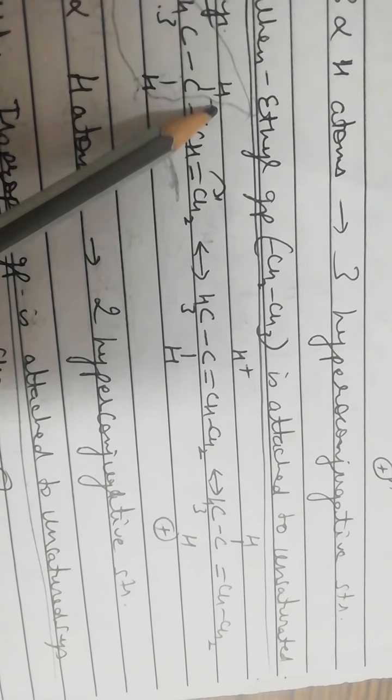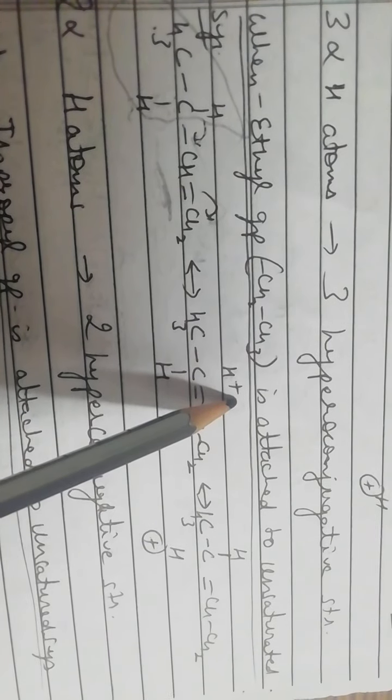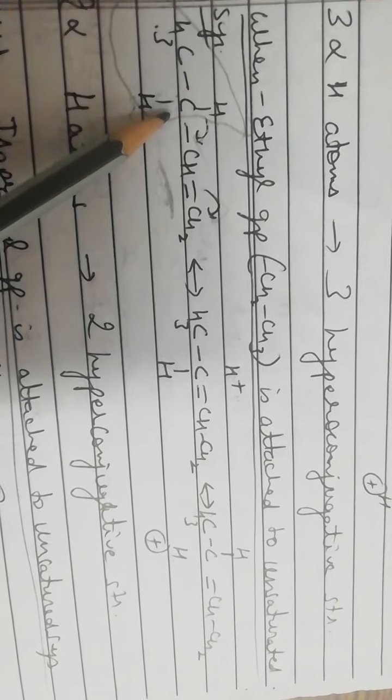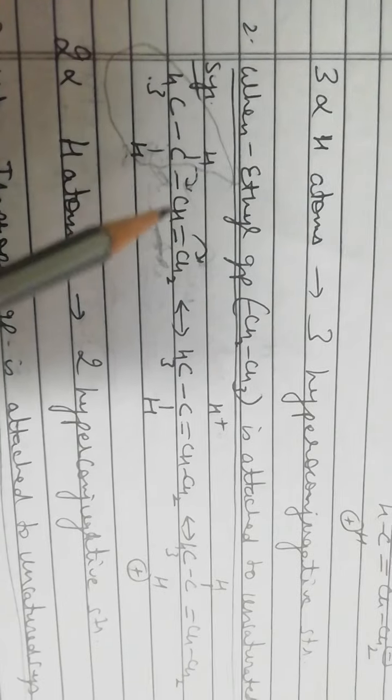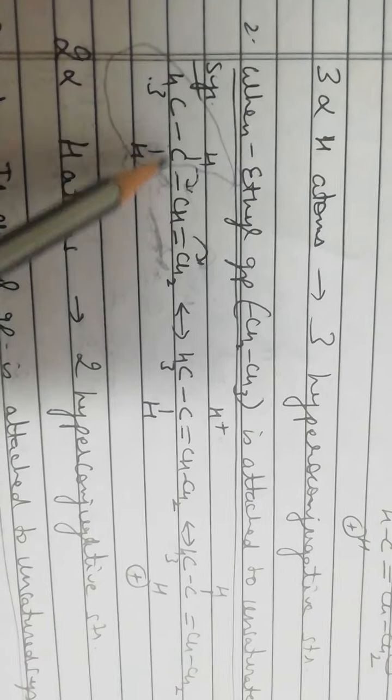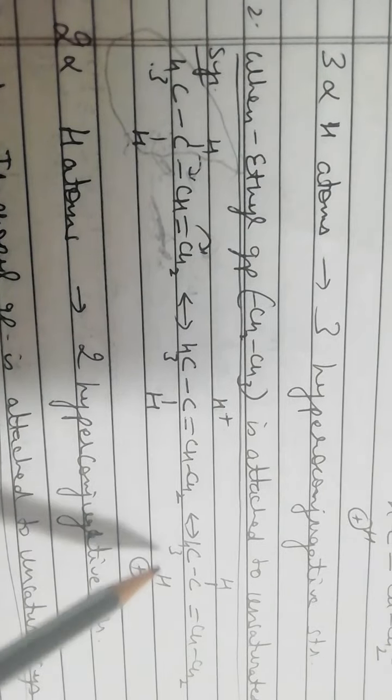In one structure, these electrons will move here and these electrons will move here. This H will have the positive charge. Likewise, this hydrogen will lose the electrons to this side and these electrons will move here and this hydrogen will have the positive charge. So when the ethyl group is attached to an unsaturated system, this ethyl group has 2 alpha hydrogen atoms. So we will get 2 hyperconjugative structures. So 2 alpha hydrogen atoms, 2 hyperconjugative structures.